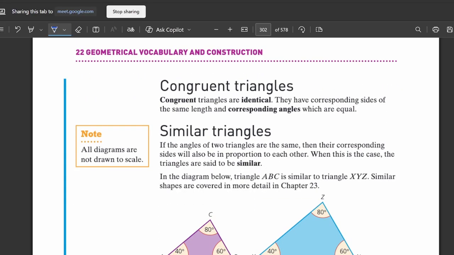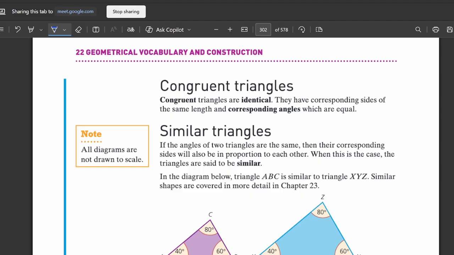Next is congruent triangles. Congruent means identical, same, equal. So it means that if two triangles have all things equal, meaning their three sides are equal and their three angles are equal, then we will call them congruent triangles.